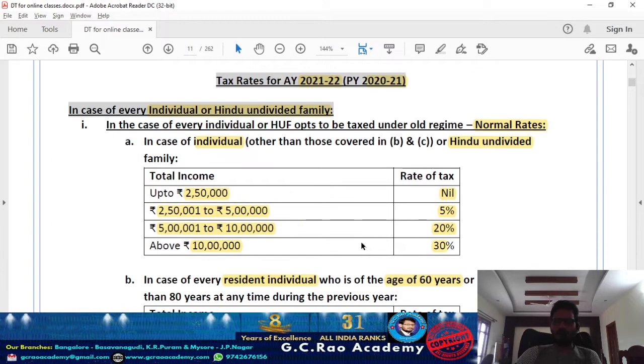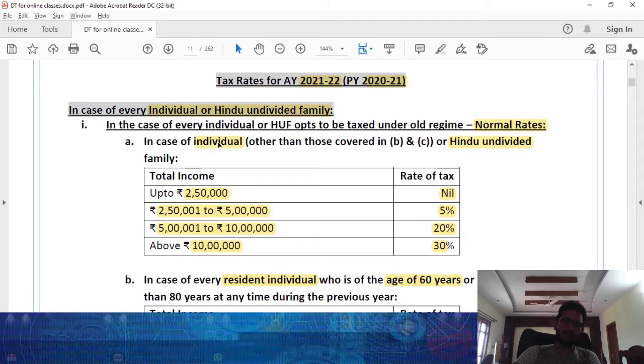Look at the normal tax. These tax rates are applicable if the individual is not opting to be taxed under section 115BAC, the concessional tax system, and is opting for normal tax rates. In case you are an ordinary individual, not a senior citizen, with age below 60 years, then up to 2,50,000 is a basic exemption. 2,50,000 to 5 lakh is 5%. 5 lakh to 10 lakh is 20%. Above 10 lakh is 30%.